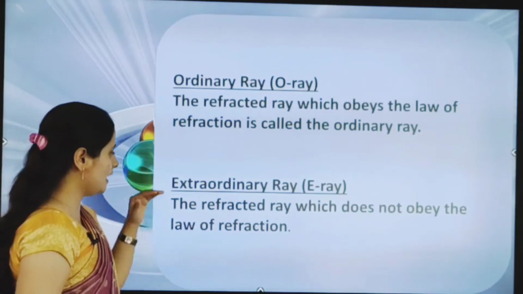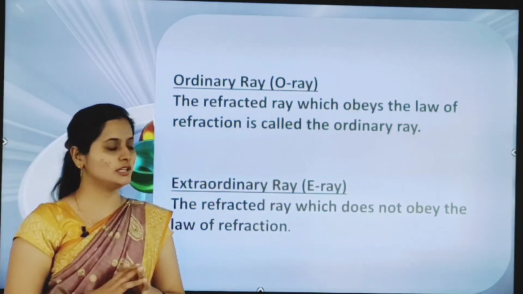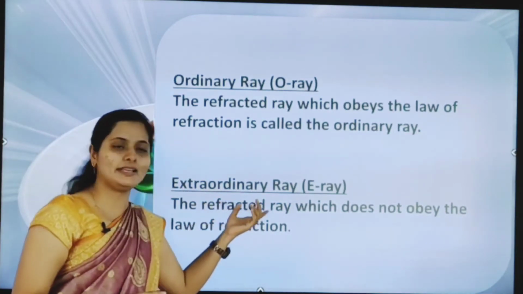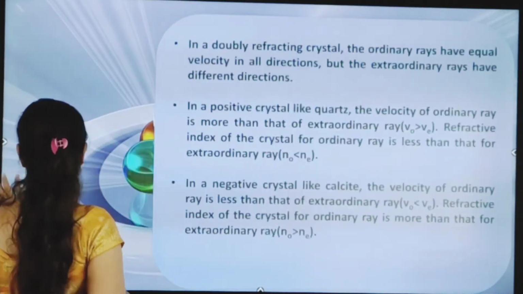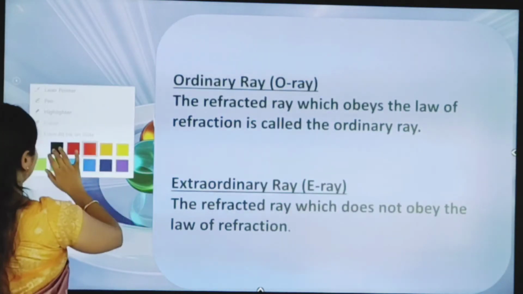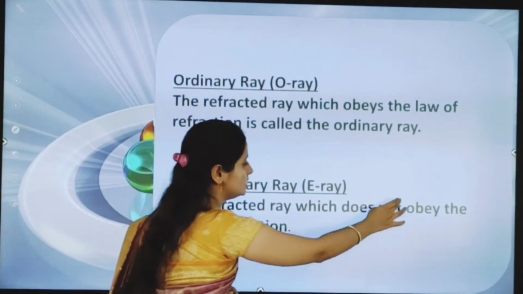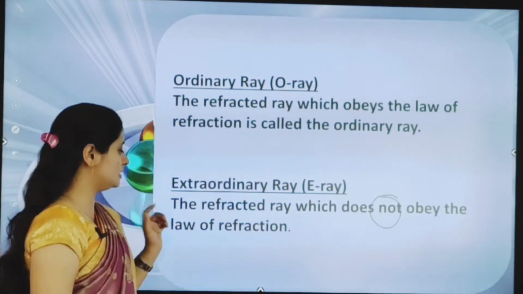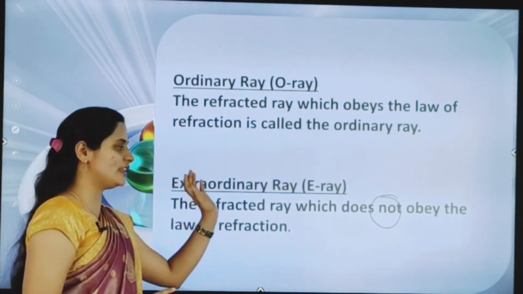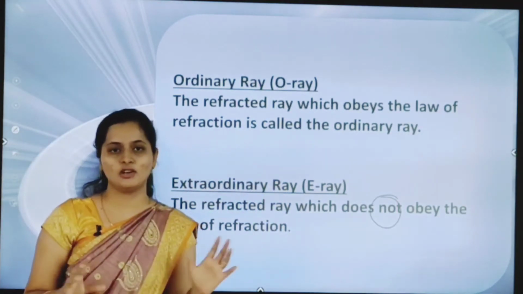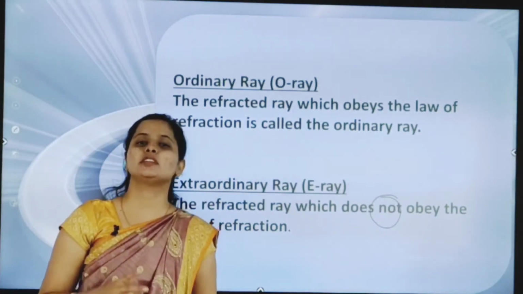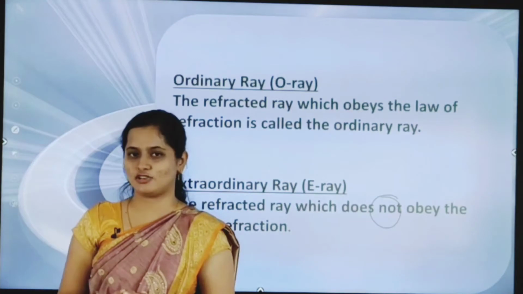So next one is the extraordinary ray. See here, why we call this the extraordinary ray? It is the refracted ray which does not obey the law of refraction. We can call this the extraordinary ray or E ray. Okay, understood the definition of double refraction as well as the ordinary ray and the extraordinary ray.